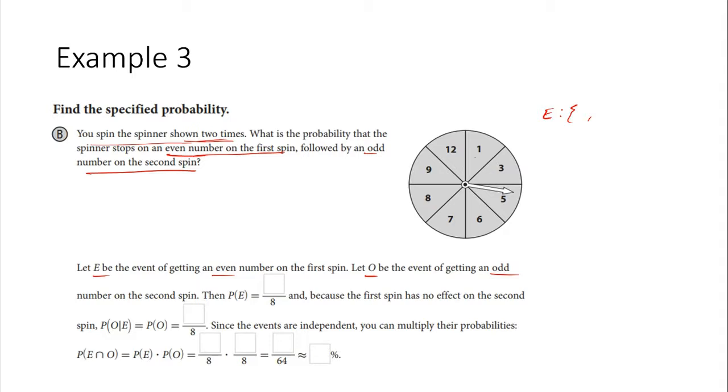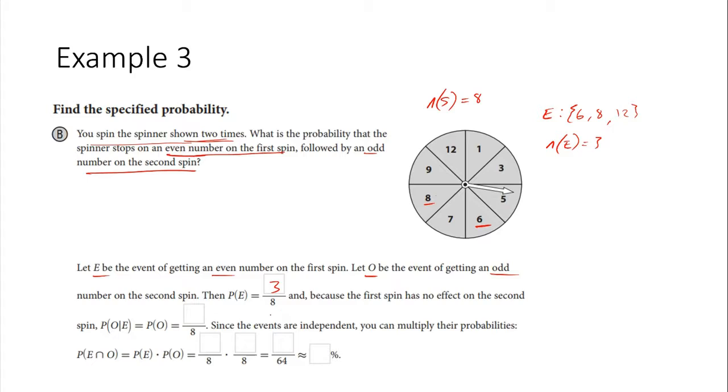All right, so how many even numbers do we have? We have 6, right? We have 8 and 12. Okay, so the number of elements in event E is just 3. Our sample space is out of how many numbers? 8, right? So the probability of getting an even is going to be 3 out of 8.